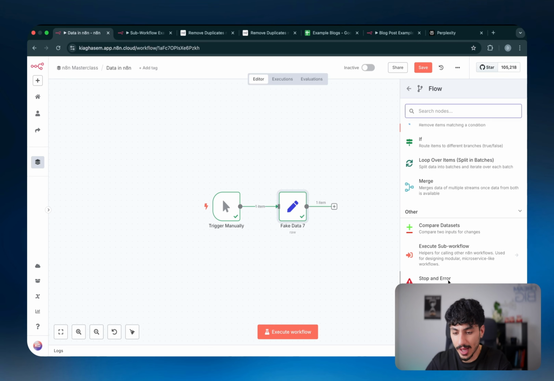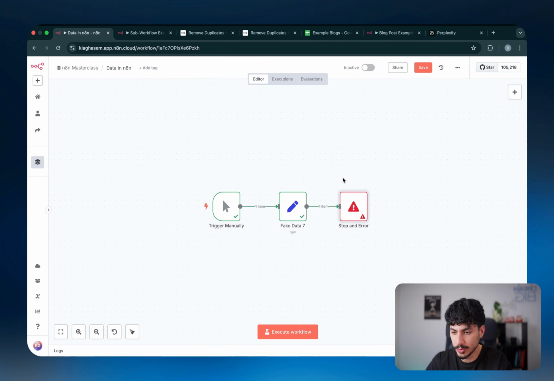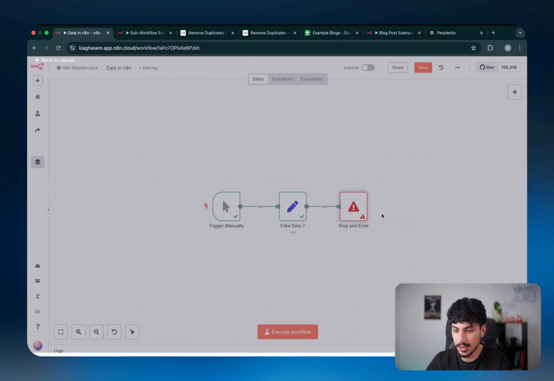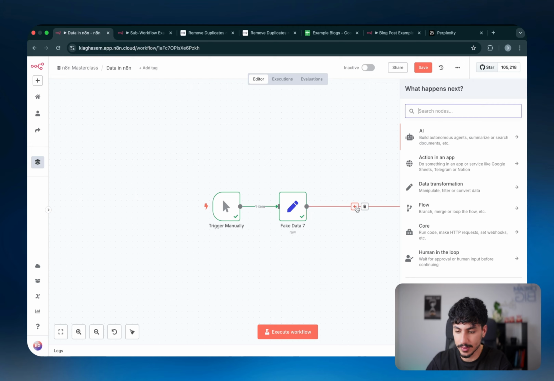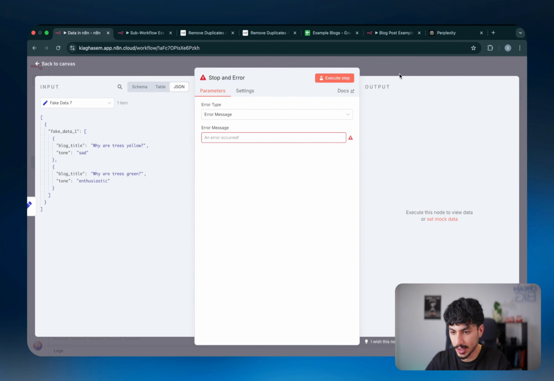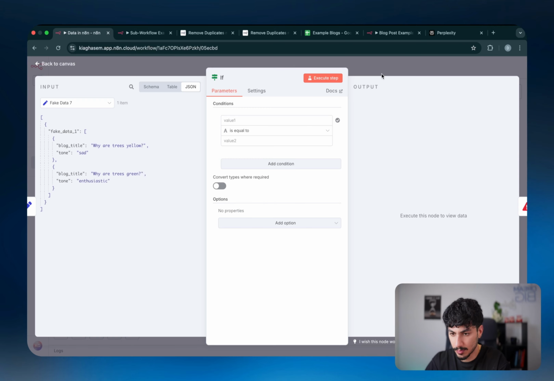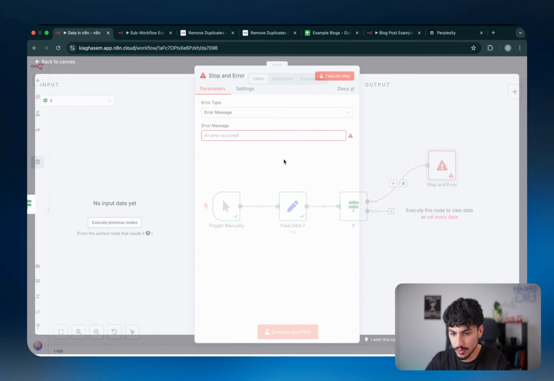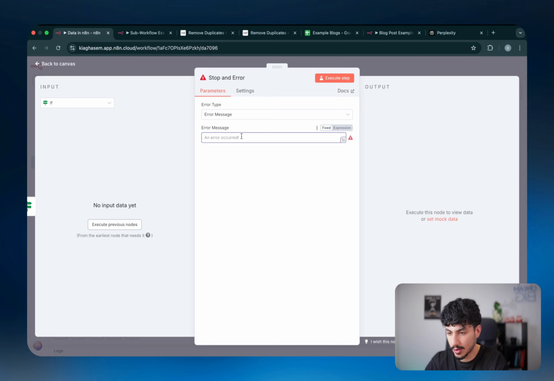And then the next node that we have is a stop and throw an error node, which basically just says if it ends up getting to this portion, which you'd probably put after an if statement, if this happens and it's true, then stop and create an error. So actually, I'll show you guys what that looks like. So let's just say if, boom. So if this happens and it is true, then stop and throw the error of not working.